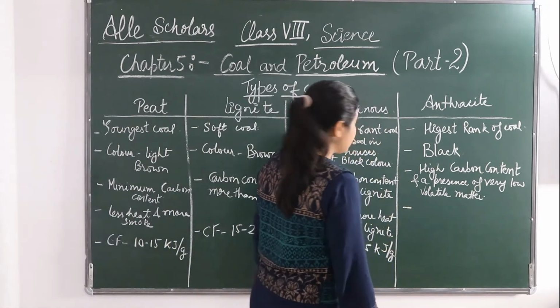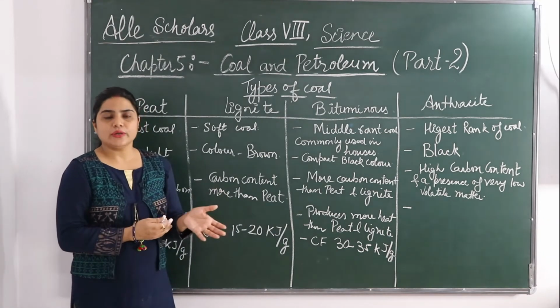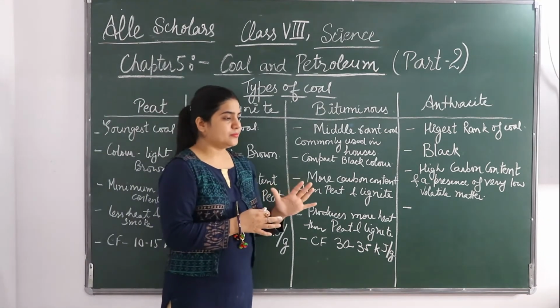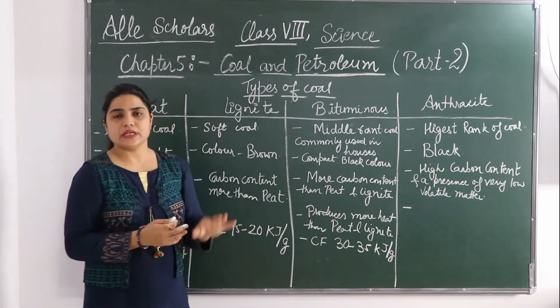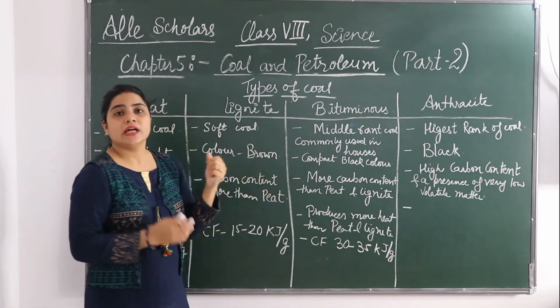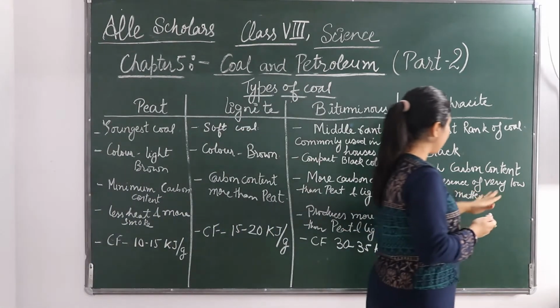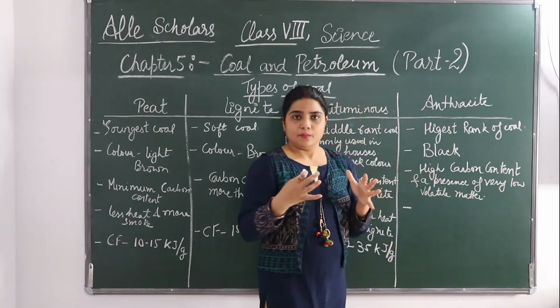So this is not used in household purposes the way other coals are used, but it is used in the industrial purpose because it gives a very low volatile matter.